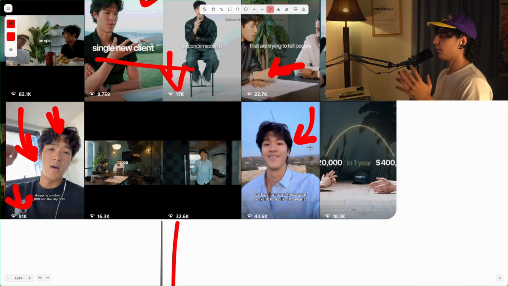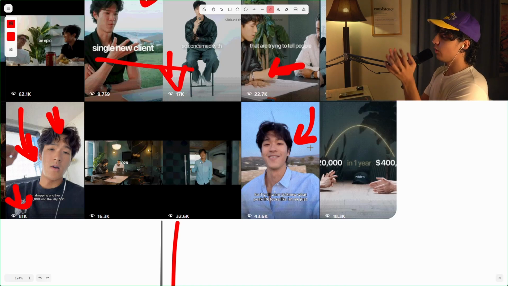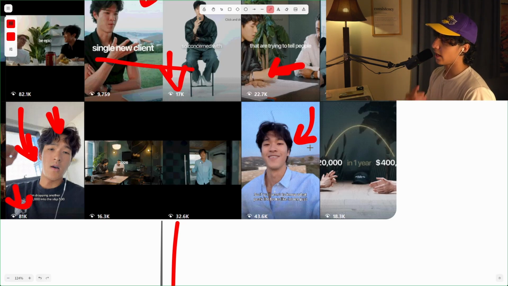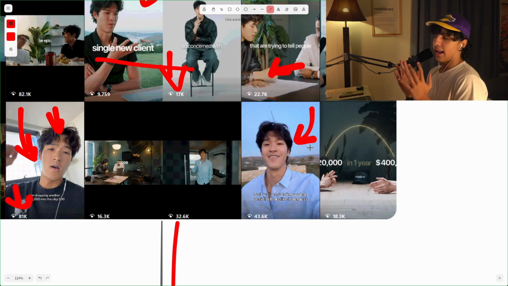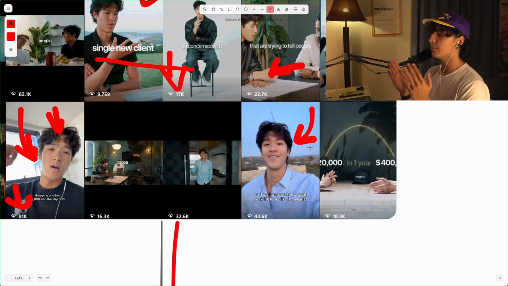The only reason your Lambo matters is because of the story behind it. If you were a kid when you were younger, on your story or on your Instagram reels, you were saying, hey, I'm coming up, waking up at 8 a.m. every single day, working for like 12 hours straight, and I'm going to get this Lambo, right? If you said that years ago, and people know that about you, the only reason that Lambo matters is because of the story behind it. People relate to stories, not objects. So the only reason people will care about it is because of your story.